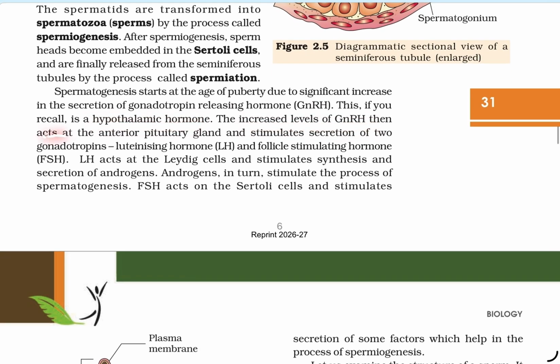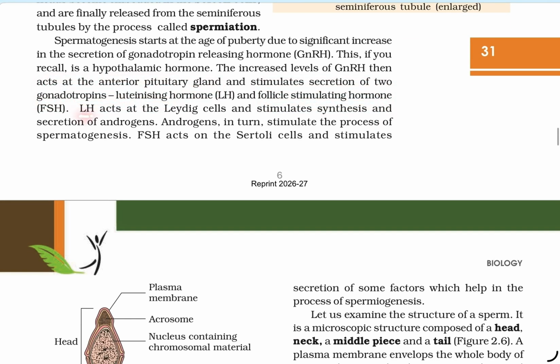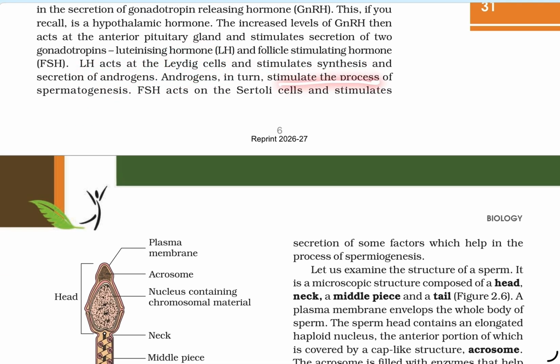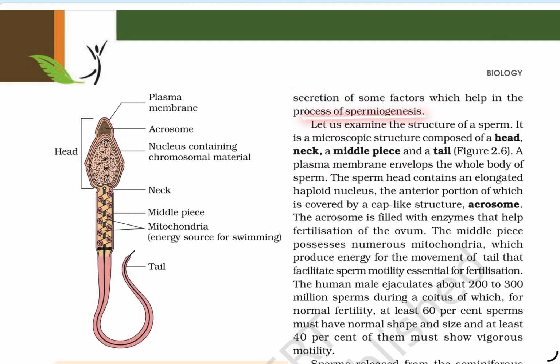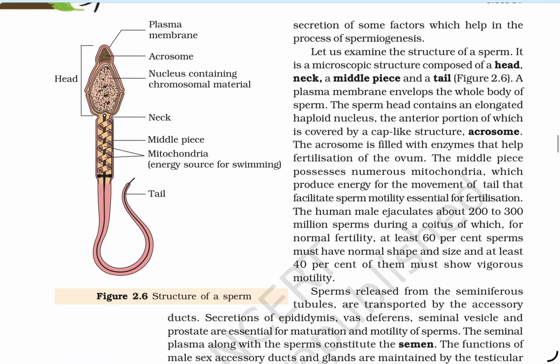The increased level of gonadotropin releasing hormone then acts on the anterior pituitary gland and stimulates secretion of two gonadotropins, luteinizing hormone and follicle stimulating hormone. LH acts on the Leydig cells and stimulates synthesis and secretion of androgens. Androgens in turn stimulate the process of spermatogenesis. FSH acts on the Sertoli cells and stimulates the secretion of some factors which help in the process of spermiogenesis.